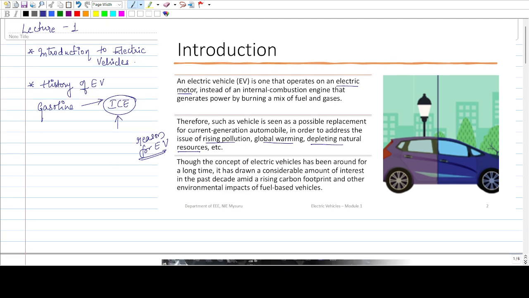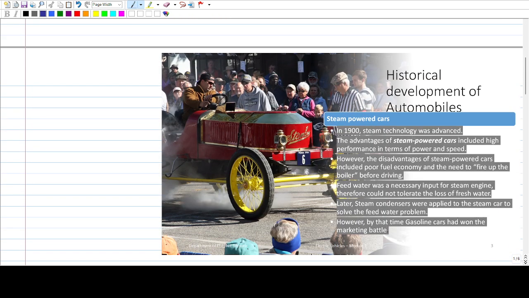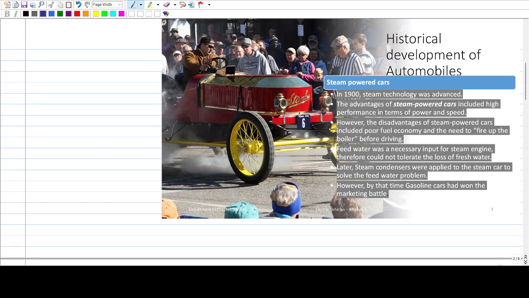So coming to the history, how exactly have electric vehicles been developed? The first cars used were steam powered cars, which we can call steam cars. They were the first automobile which made a lot of buzz during that era.